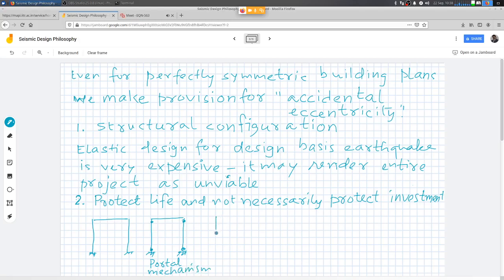And on the other hand, we may have a system, same portal, but hinges developing in the beam, right? So this is what we call beam mechanism. Remember this? Yes, sir. Okay, so which one is better? What are the characteristics of these two mechanisms?